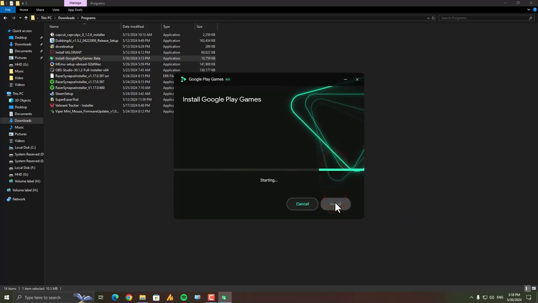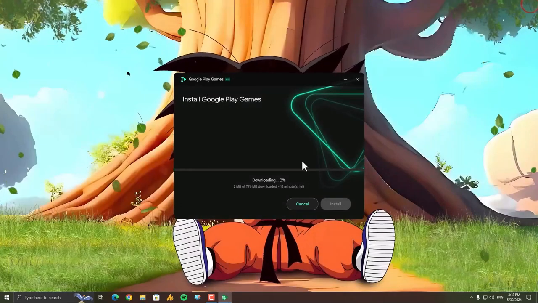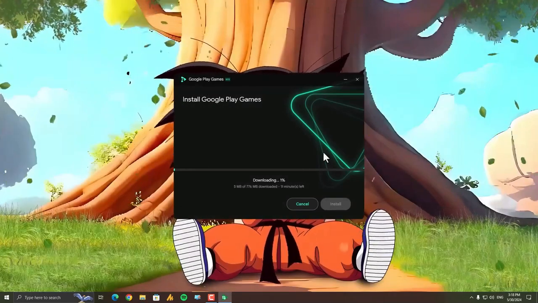Now choose the destination and click on install. It's around 776 MB. Just wait here.